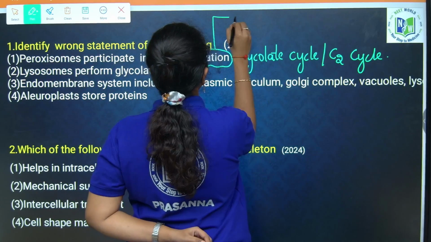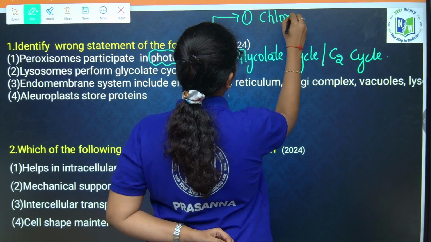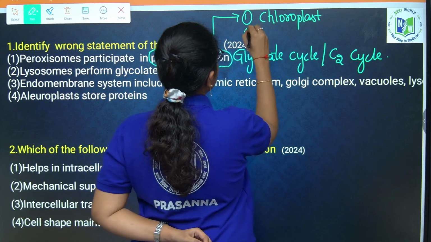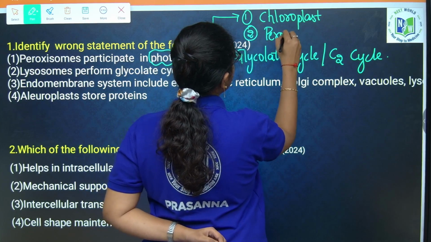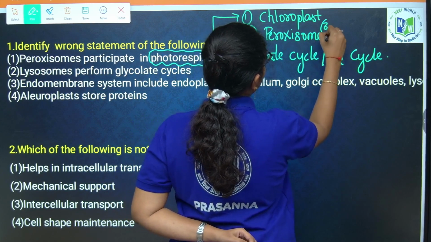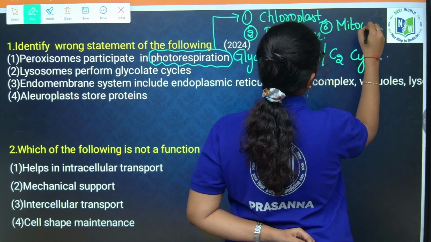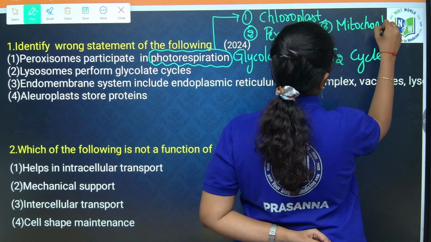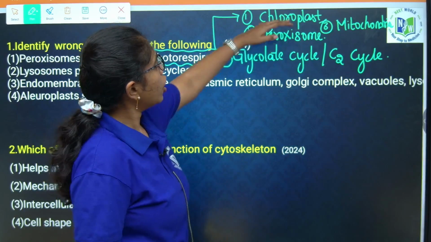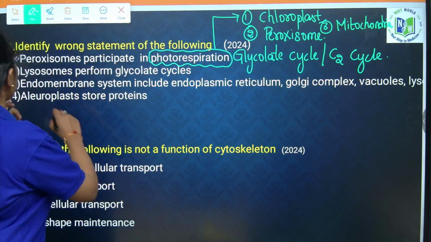They are, first one is chloroplast, then peroxisome, and third one is mitochondria. So it includes three organelles: chloroplast, peroxisome and mitochondria. If so, this statement is correct.